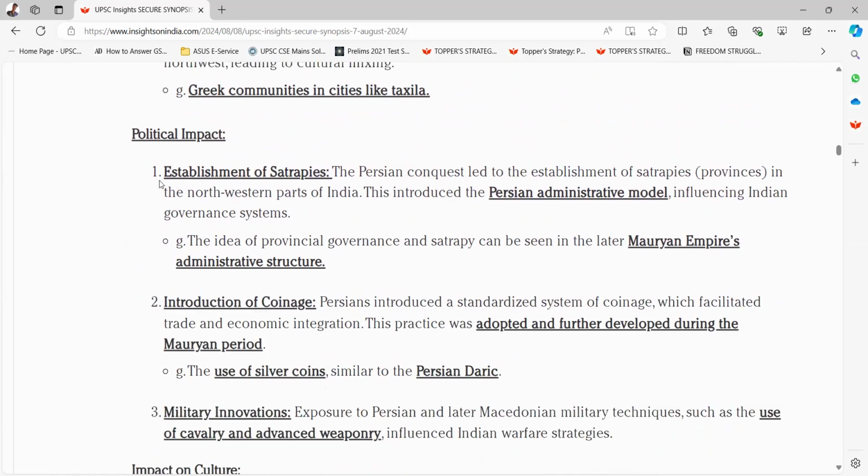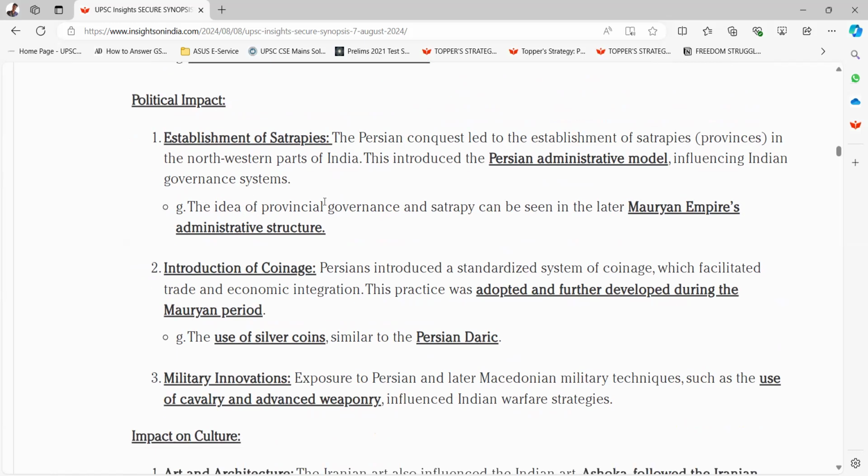Political impact. First is establishment of satrapies. The Persian conquest led to the establishment of satrapies, provinces in the northwestern parts of India. This introduced the Persian administrative model, influencing Indian governance system. Example, the idea of provincial governance and satrapy can be seen in the later Mauryan Empire's administrative structure.